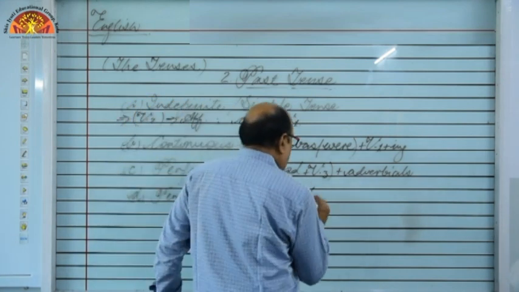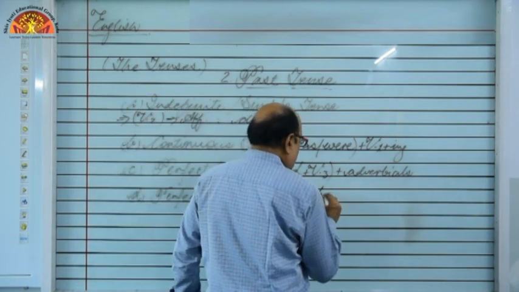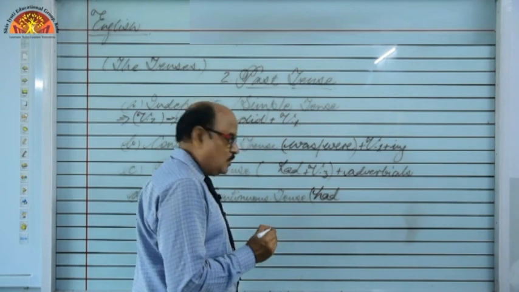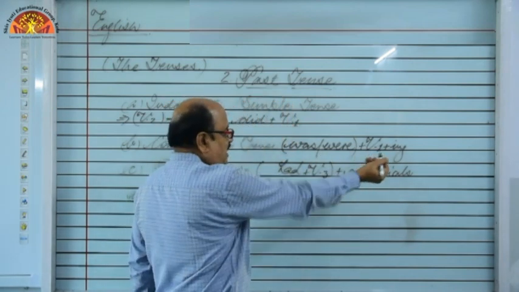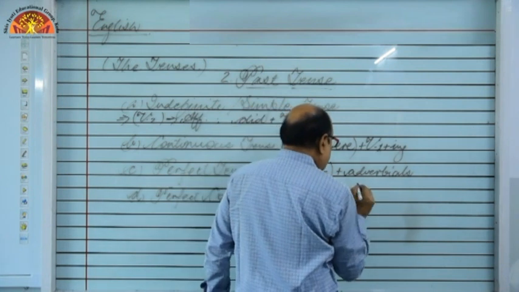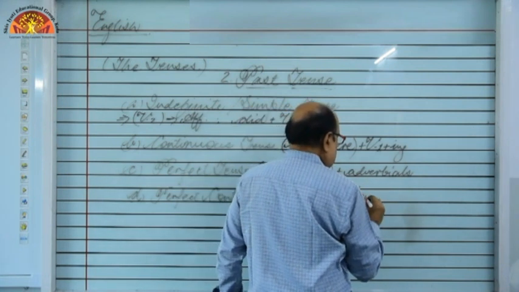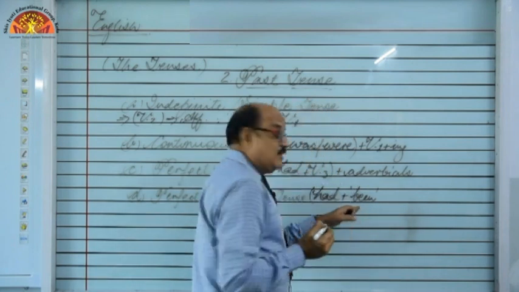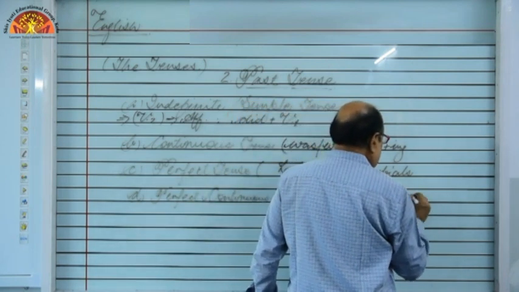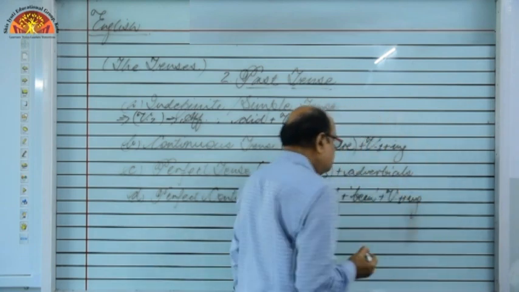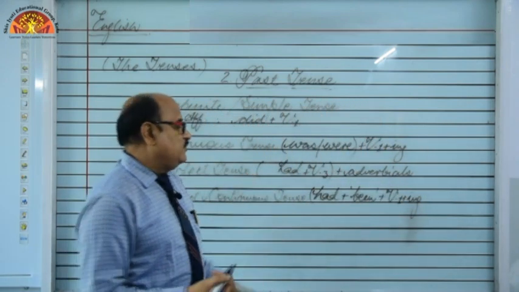So what we have taken out from past perfect? Obviously had, okay, and what we have taken out from continuous tense? V1 ing. So had plus been, because time is also there, had plus been plus V1 ing, it becomes perfect continuous tense.